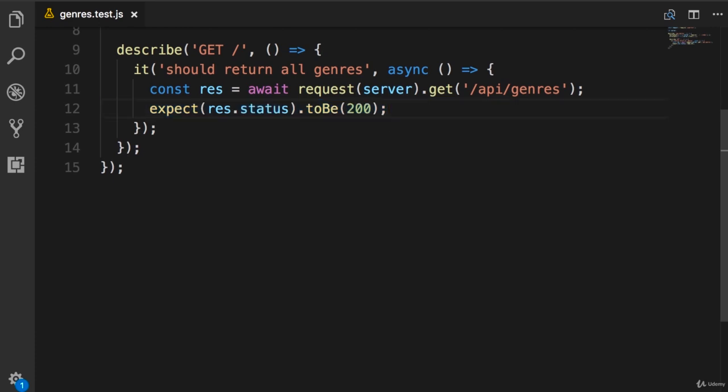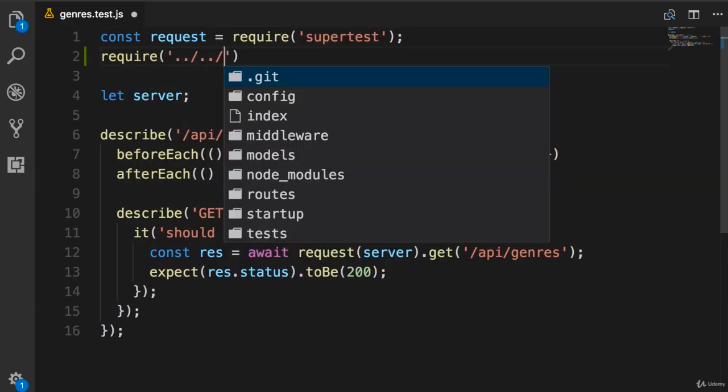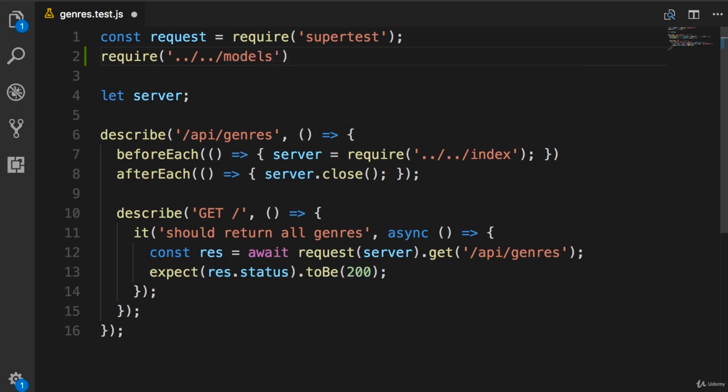So to populate our database, we need our genre model. So on the top, let's require it. We have to go 2 levels up, then to the models folder and load the genre module. Now this module exports an object with 2 properties. One is the genre class, the other is the validate function. So we need to use object destructuring syntax to get the genre property.